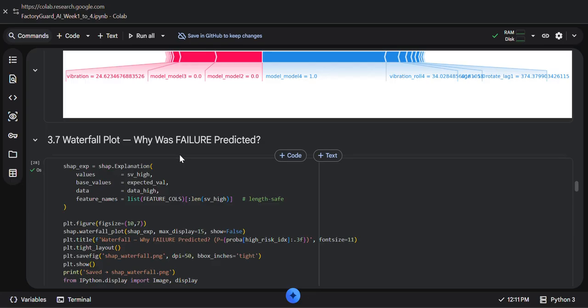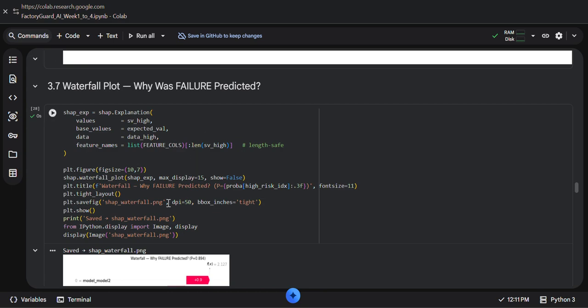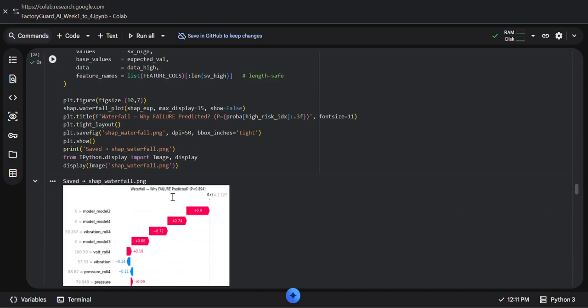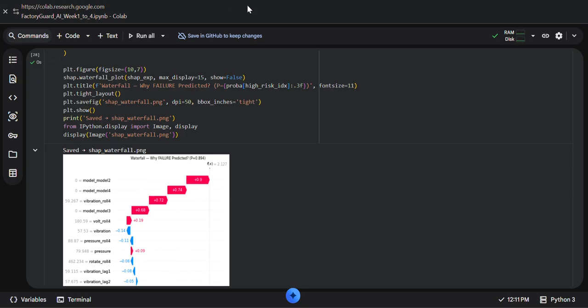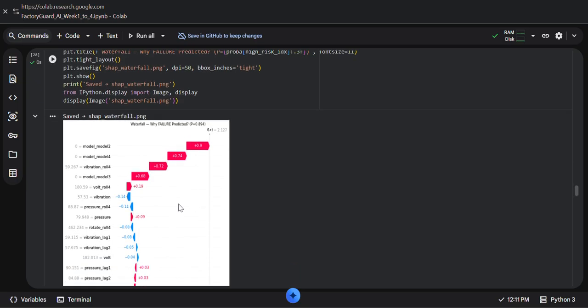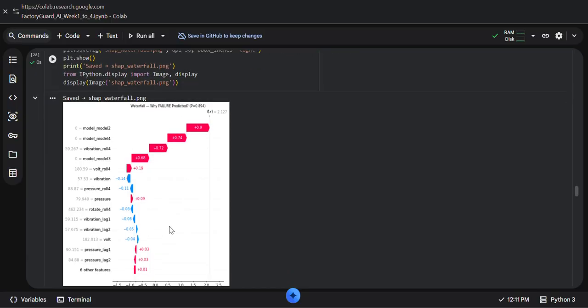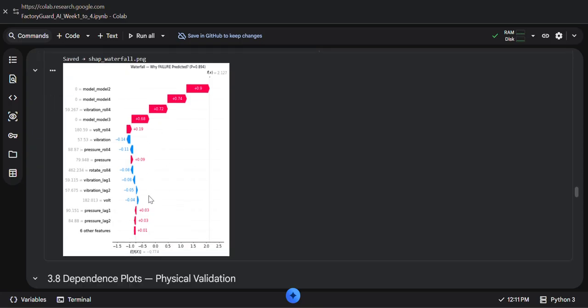After that, the waterfall plot: why was the failure predicted? It is shown as an image. It is also known as a force plot. This output explains one individual prediction. It shows which features push the prediction upward toward failure and which features push it downward toward non-failure, and so on.